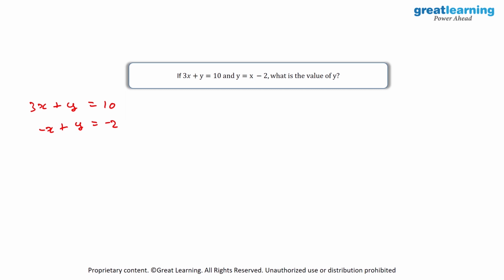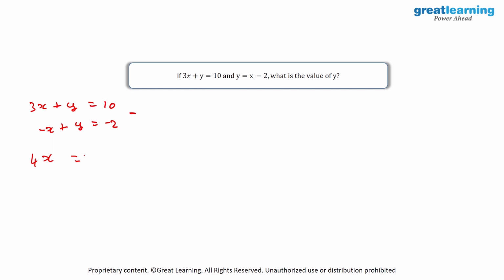Now what I have to do is eliminate one of the variables to get the value of another variable. Here, as you see, the coefficient of y in both the equations is 0. So I can subtract the first equation from the second equation or the second from the first. When I subtract the second equation from the first, 3x minus of minus x becomes 4x, and y minus y becomes 0.